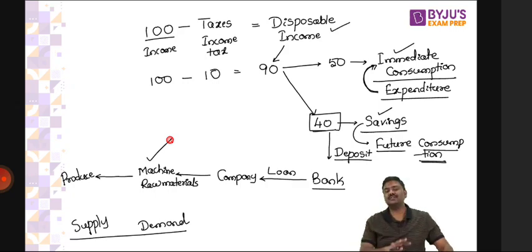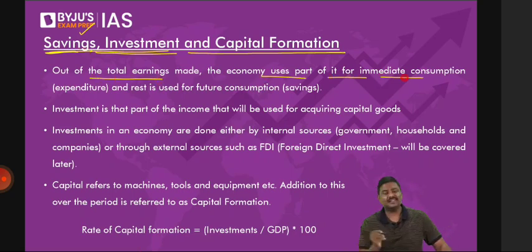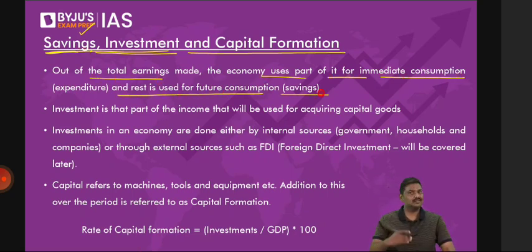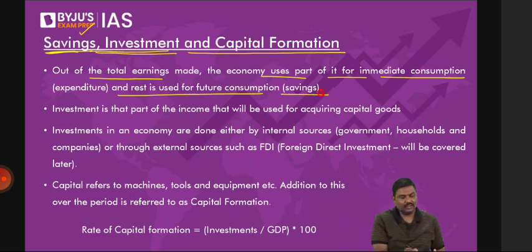Now let me start using technical terms. First one is savings. Out of the total earnings made, the economy uses a part of it for immediate consumption, and the rest will be used for future consumption. That is called savings. Now the amount saved, which you will keep in the bank, we'll refer to as investment.